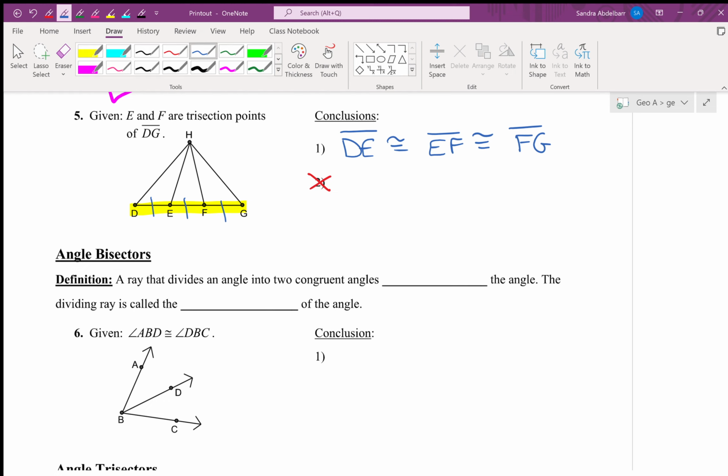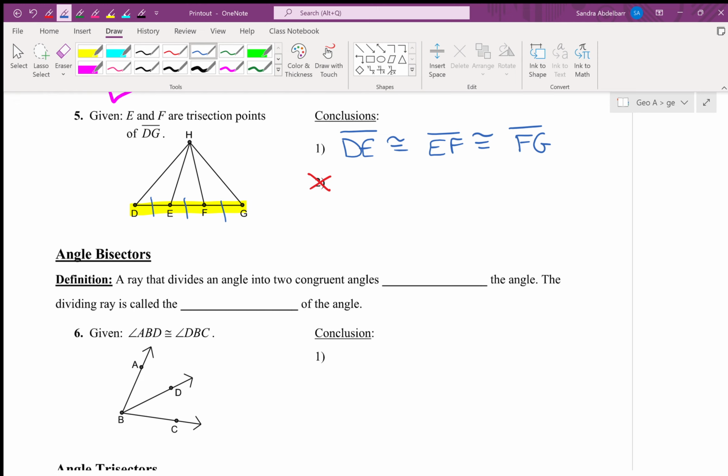Okay, so just to recap real quick. When you bisected a segment, what did we get? When we bisected a segment, we get 2 congruent segments. When you trisect a segment, what do you get? 3 congruent segments. So now we're going to apply those same words to angles.